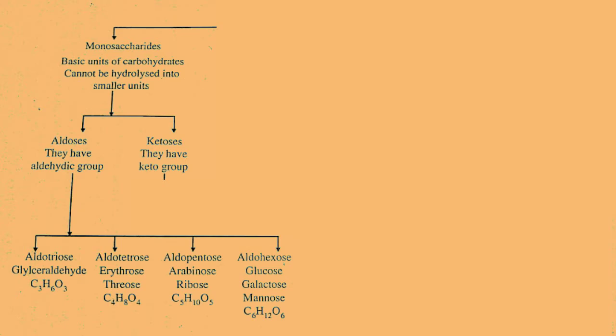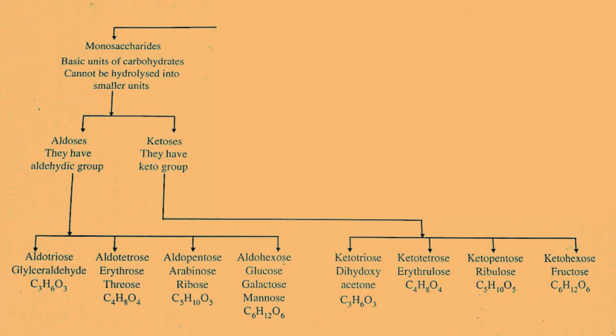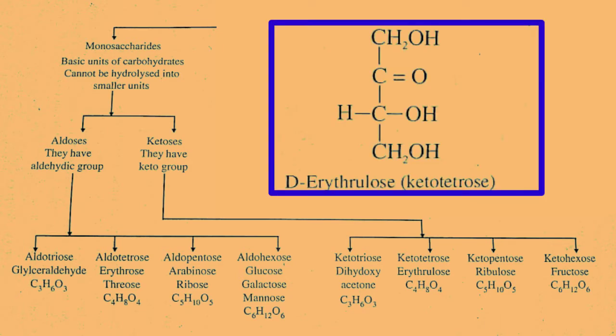Then further, ketoses contain ketone as a functional group. They are further classified into ketotriose, ketotetrose, ketopentose, and ketohexose. Ketotriose contains 3 carbon atoms and a ketonic group. Example: dihydroxyacetone. Ketotetrose contains 4 carbon atoms and a carbonyl group, that is, a ketonic group.